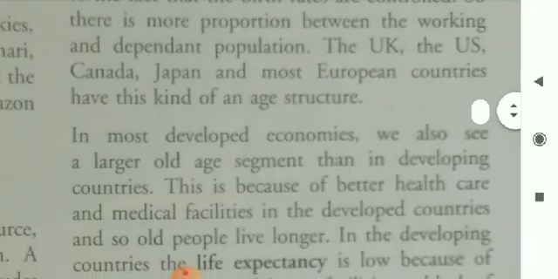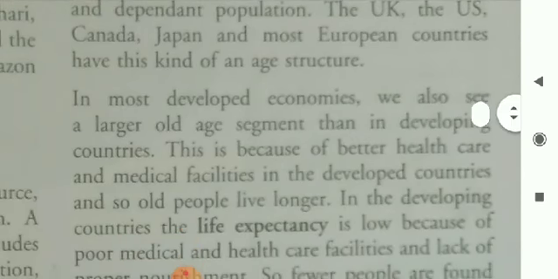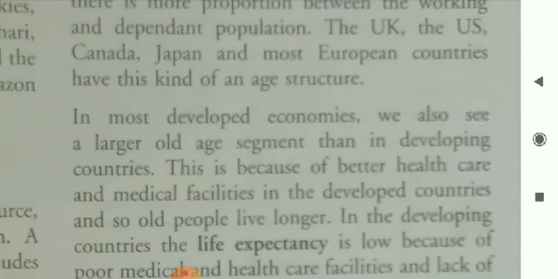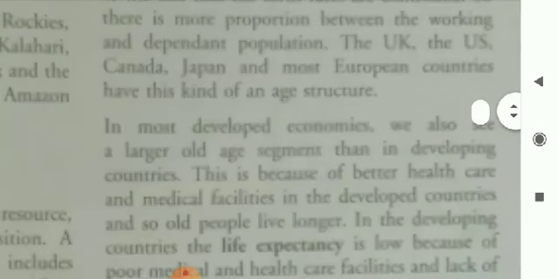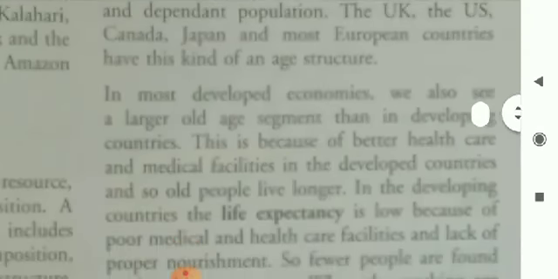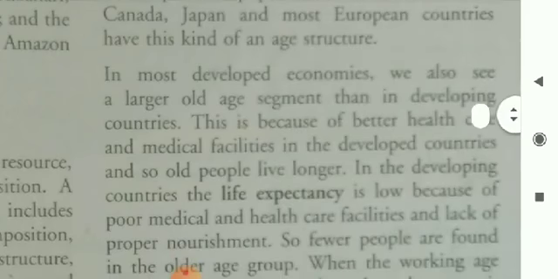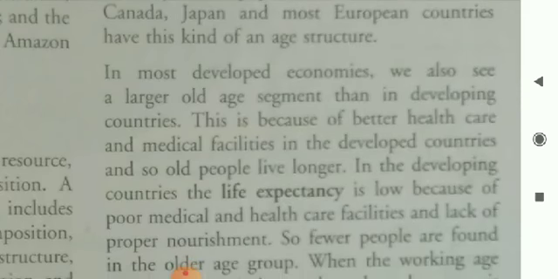So, there is more proportion between the working and dependent population. The UK, the US, Canada, Japan, and most European countries have this kind of an age structure.